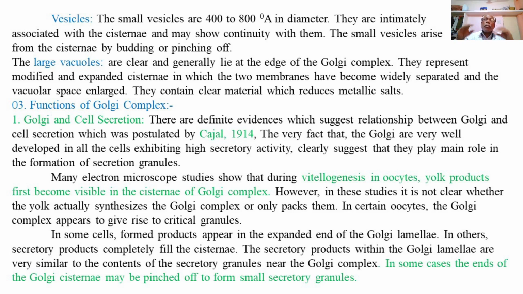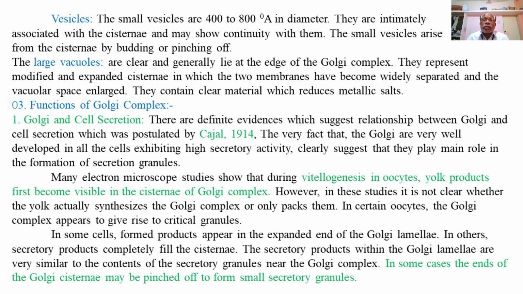In some cells, formed products appear or are stored in the expanded or dilated ends of the Golgi lamellae or cisternae. In other cells, the secretory products completely fill up the cavity of the cisternae.